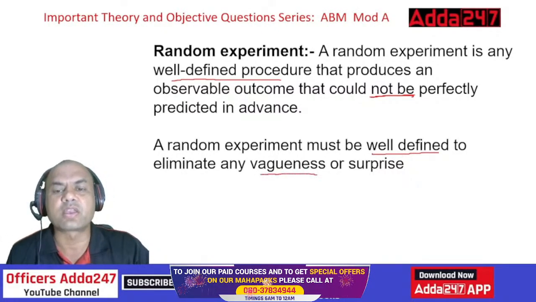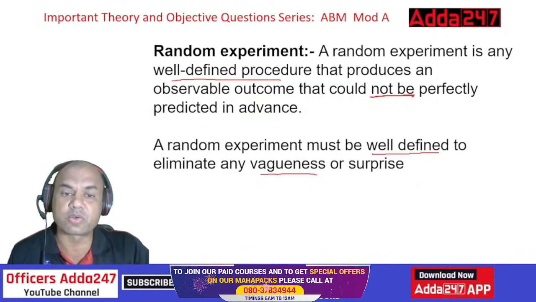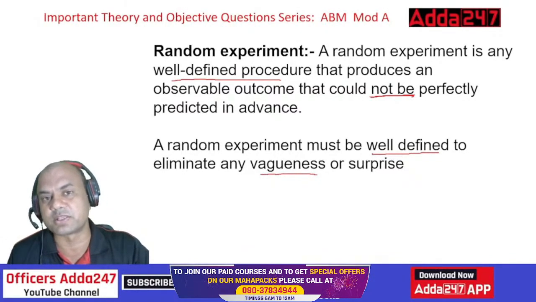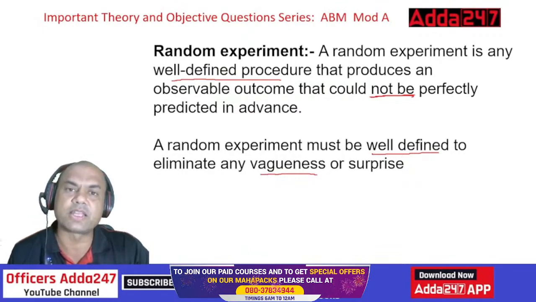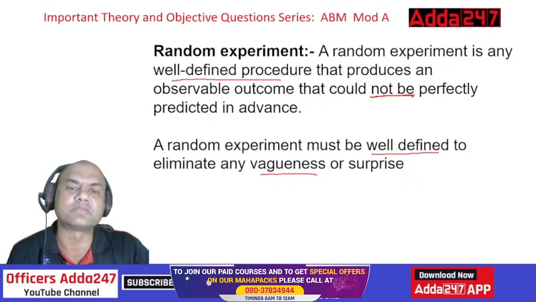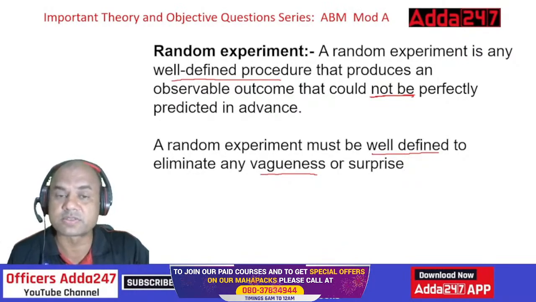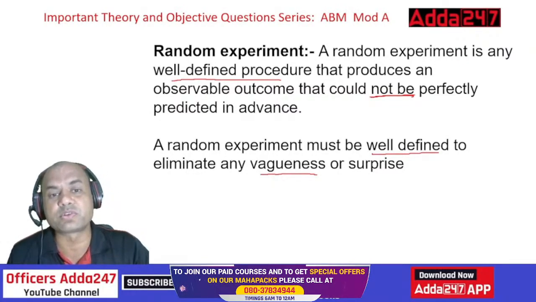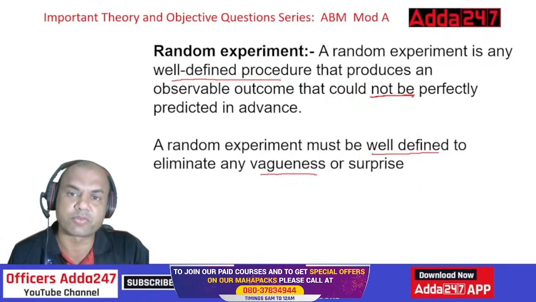So if in the exam the question comes, what do you mean by random experiment, or define random experiment, will you be able to answer? Two important words you should remember: well defined procedure and could not be perfectly predicted. These two are important from the exam point of view.